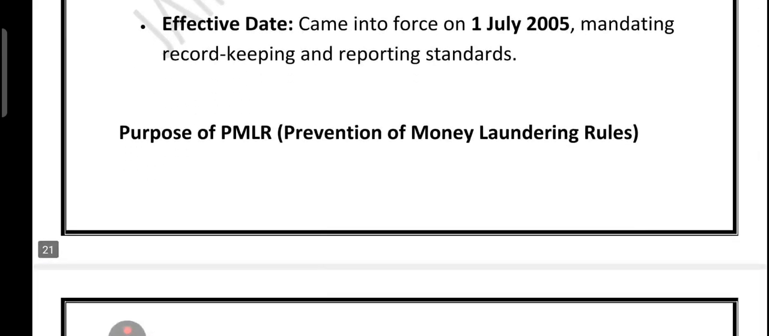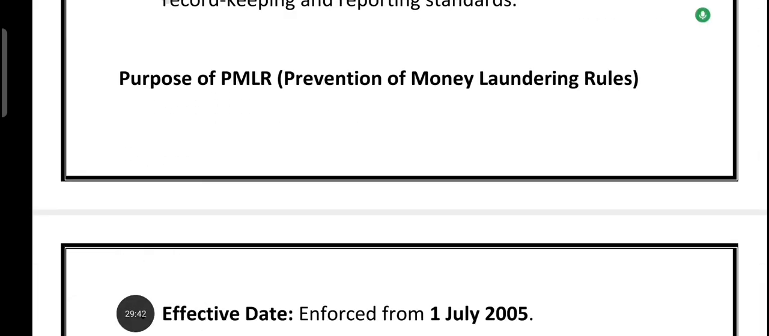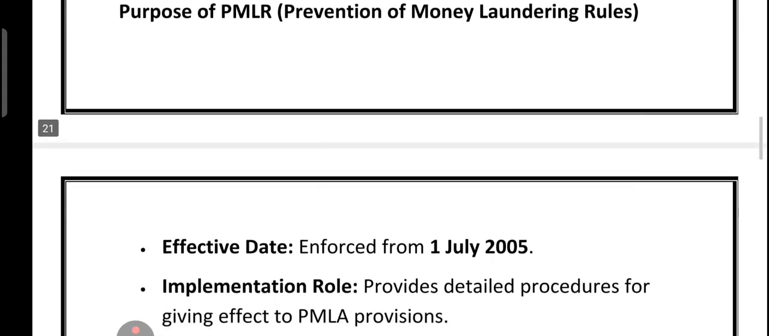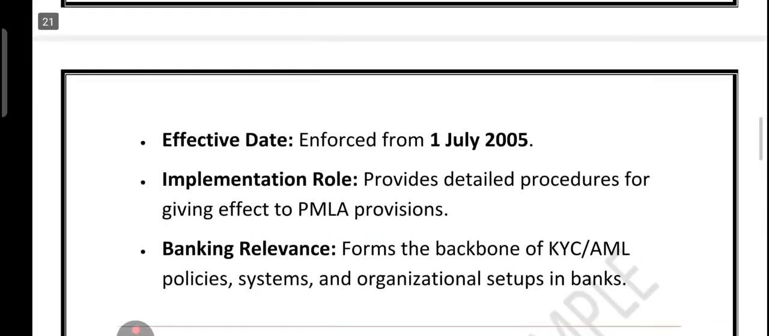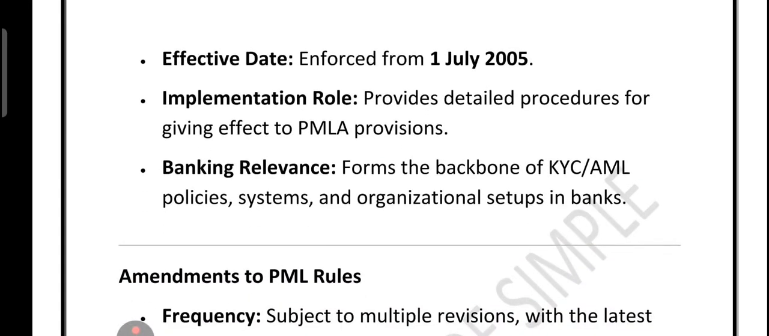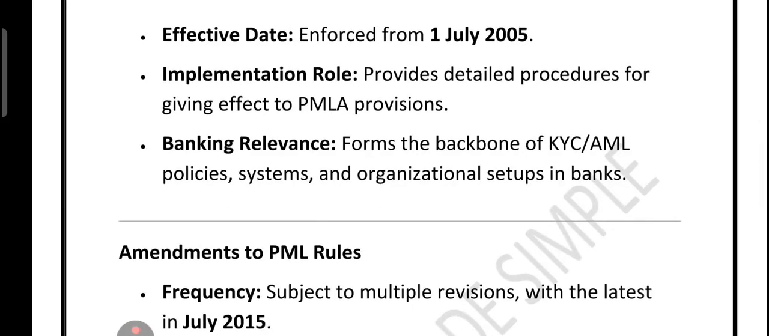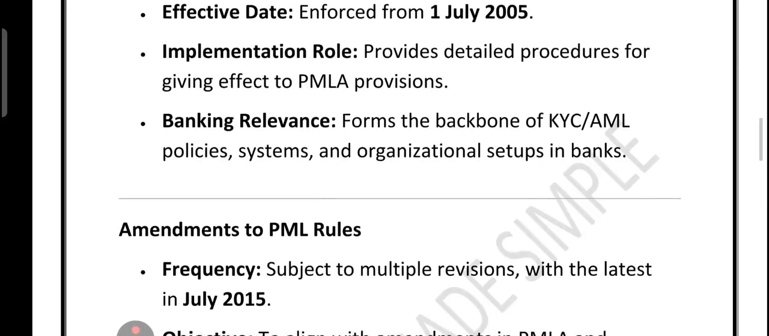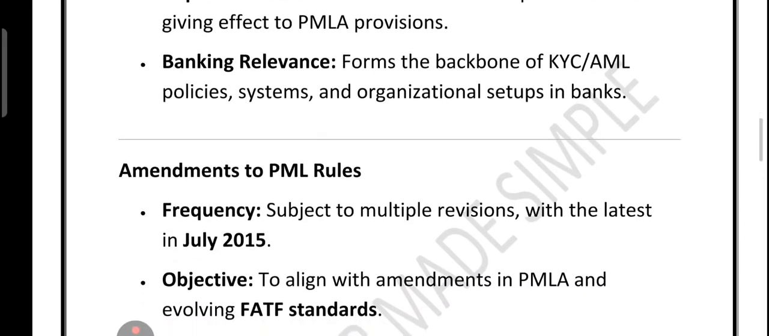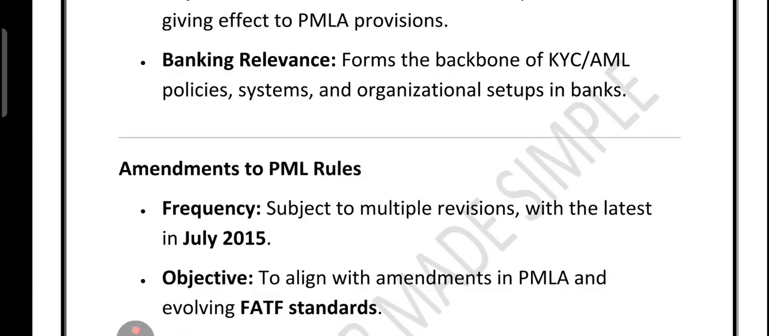Now friends, let's look at the purpose of the PMLR. Let's talk about the Prevention of Money Laundering Rules, or PMLR. This rule came into effect from 1st July 2005. So what is the purpose of this rule? Very simple. It gives us a detailed step-by-step procedure on how the PMLA will actually work in practice. For banks, PMLR is like the foundation of all the AML and KYC systems. The policy, the process, the checks, everything starts from here.